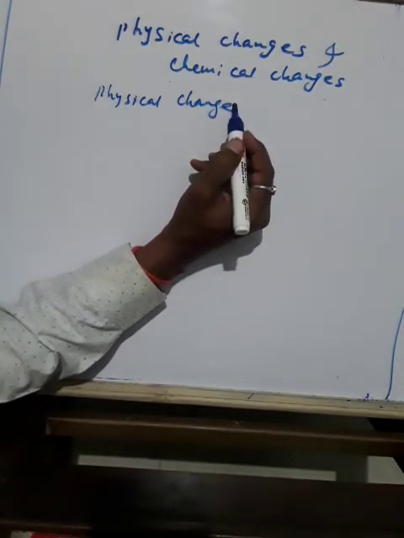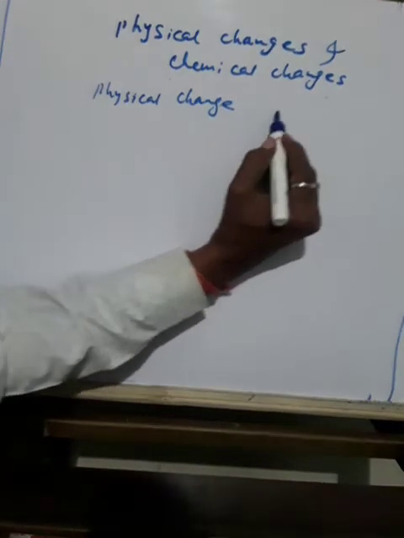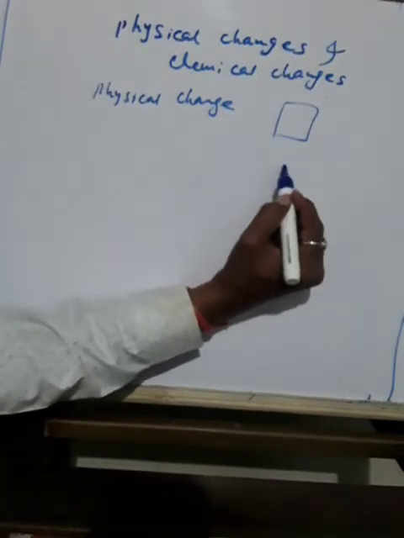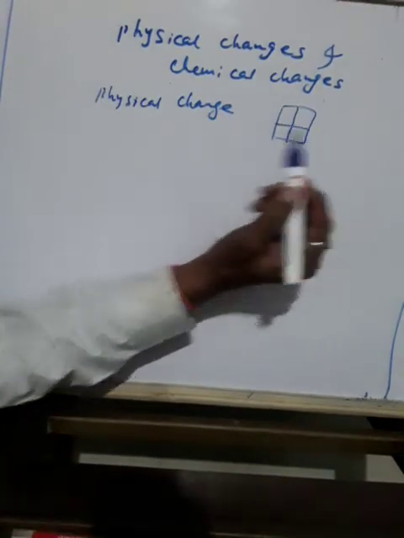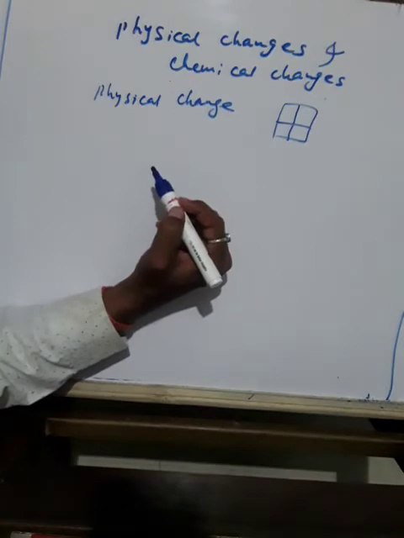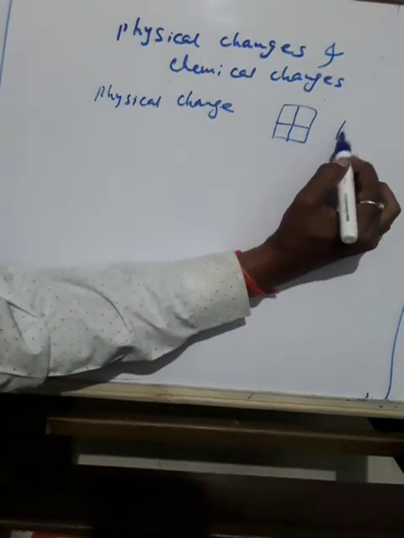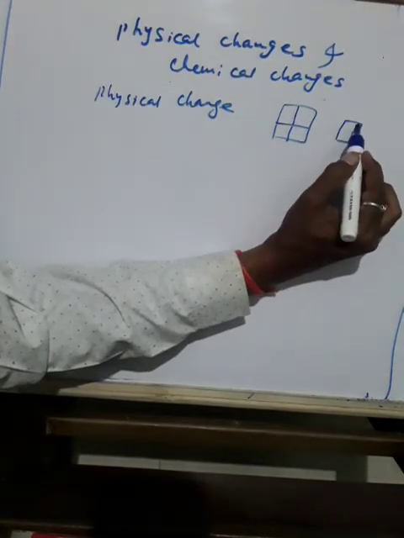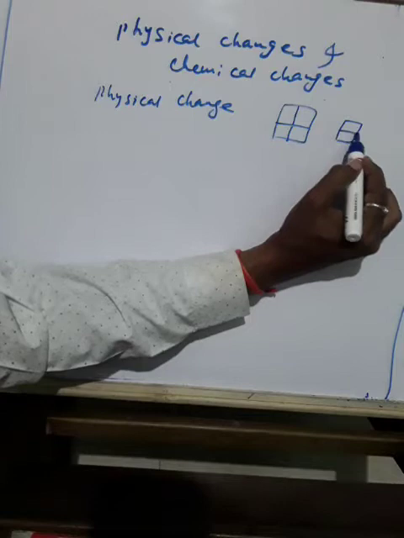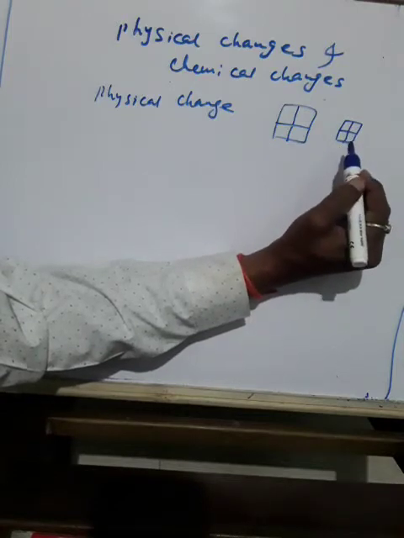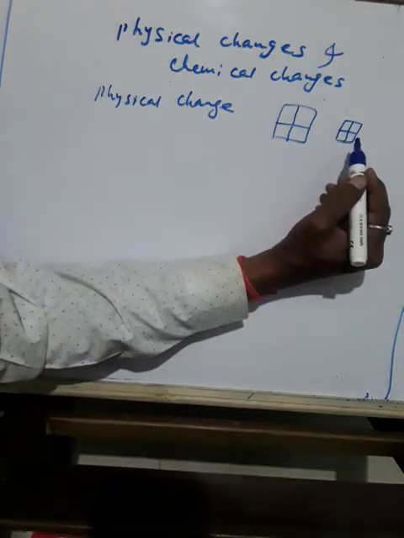Cut a piece of paper into 4 squares. You take one piece of paper and cut it into 4 pieces. Again, each piece you make into 4 pieces, and you go on performing this.